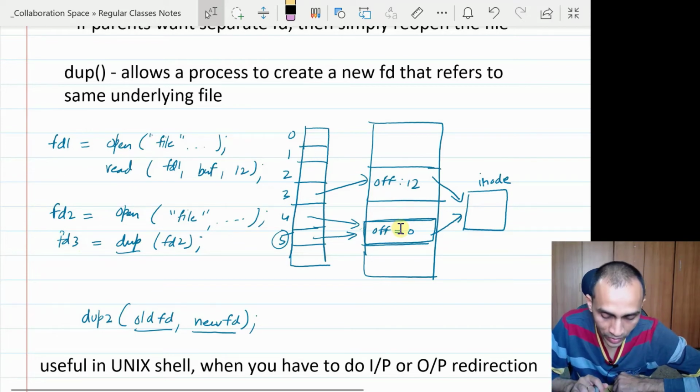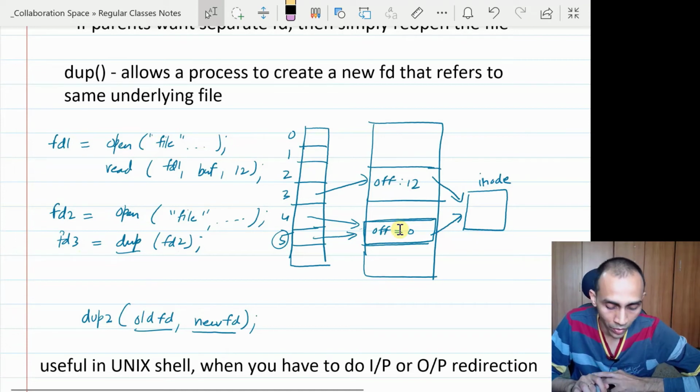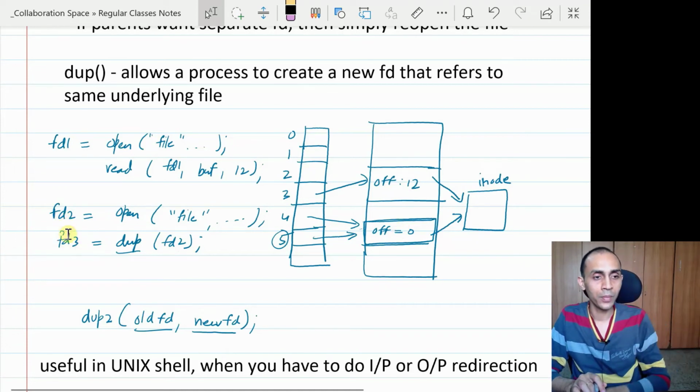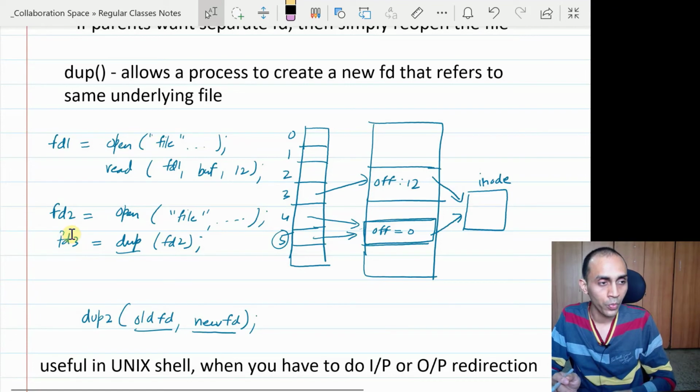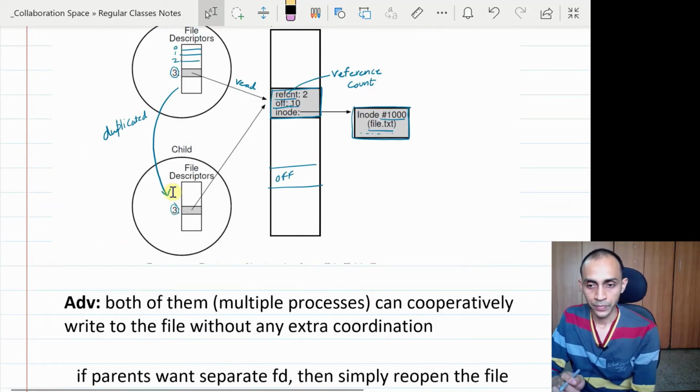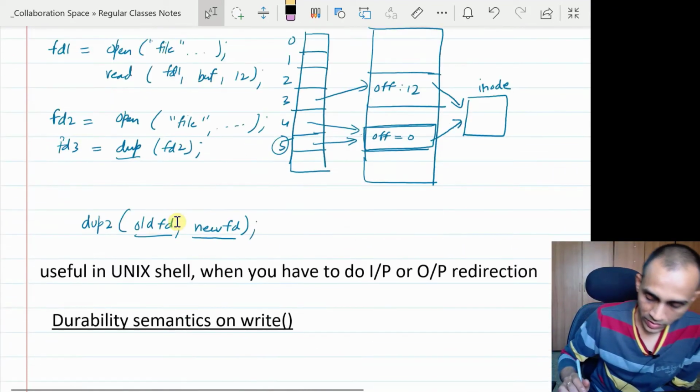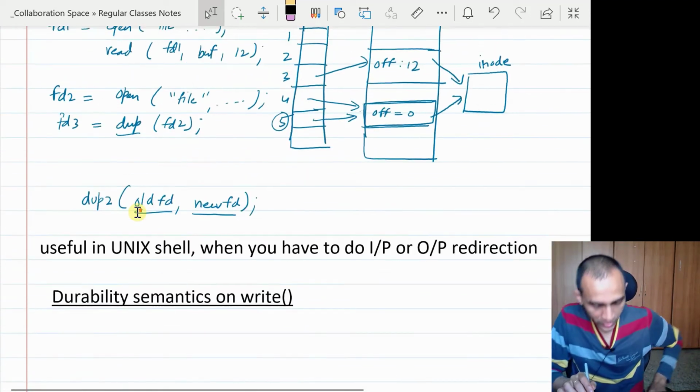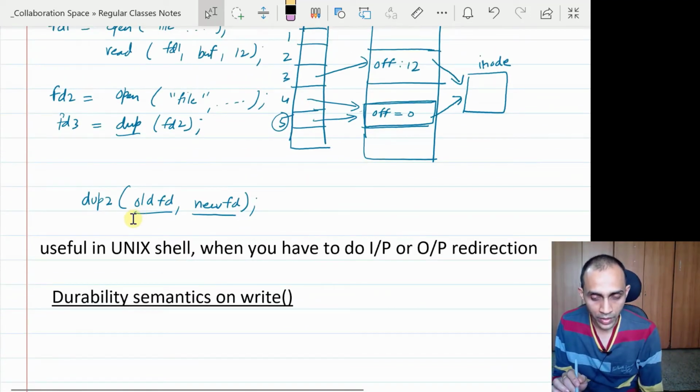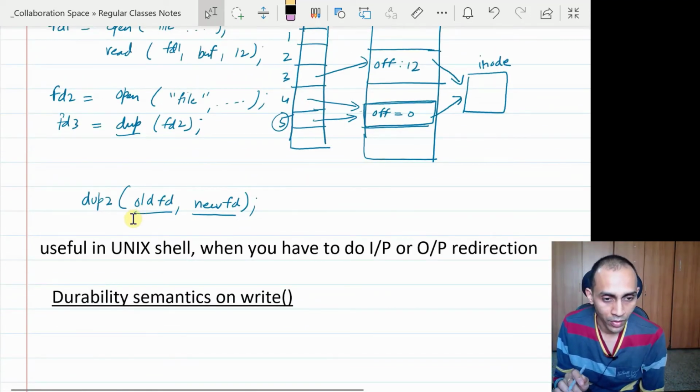But if you're not doing a fork, and for some reason you still want a duplicate file descriptor, for example, if you want to do an output or input redirection, then you can use the dup system call to create a duplicate file descriptor, so that one handle can be used for output or input redirection and another can be used for some other purpose.